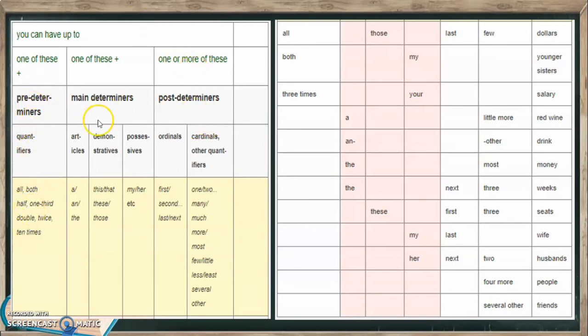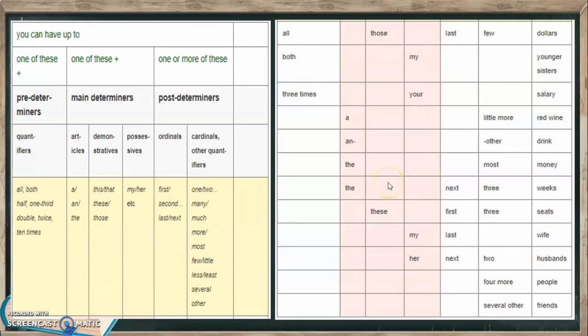We have the main determiners. What are they? We mentioned a while ago they are articles, demonstratives, and possessives. What are our post determiners? They are the ordinals, cardinals, and other quantifiers, meaning the number determiners. So this will be the pattern.